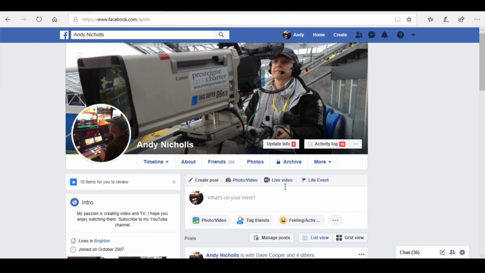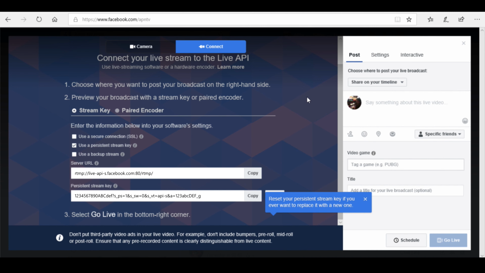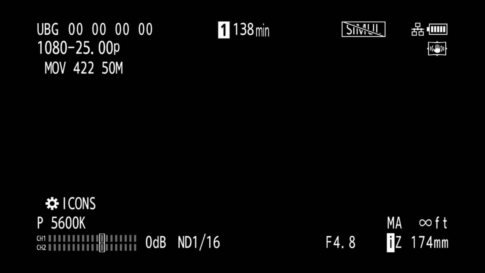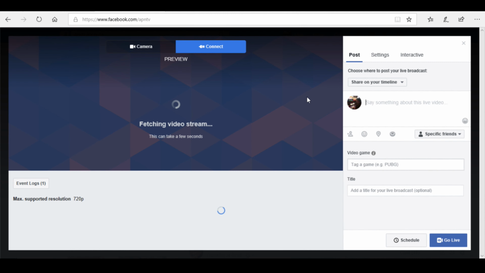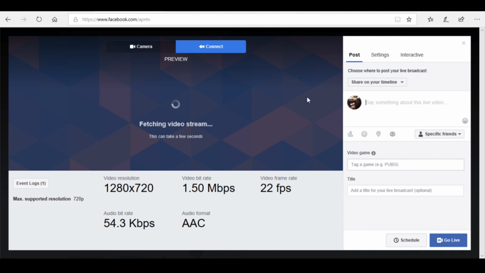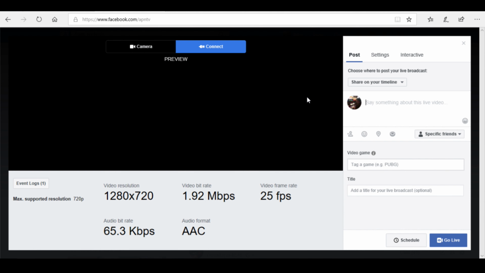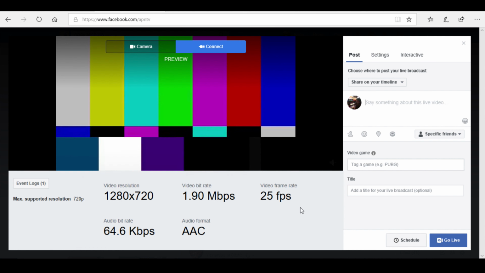From our Facebook account, we can click on the Facebook Live link. Clicking on Connect takes us to the Connect screen. Selecting the checkbox for persistent stream key allows us to reuse the stream key that we've typed into the camera already. Once in the Facebook Live Connect screen, we can start the stream on the camera. The status changes to Fetching Video Stream, and the stats for this connection are displayed on the page. In this case, 1280 by 720.